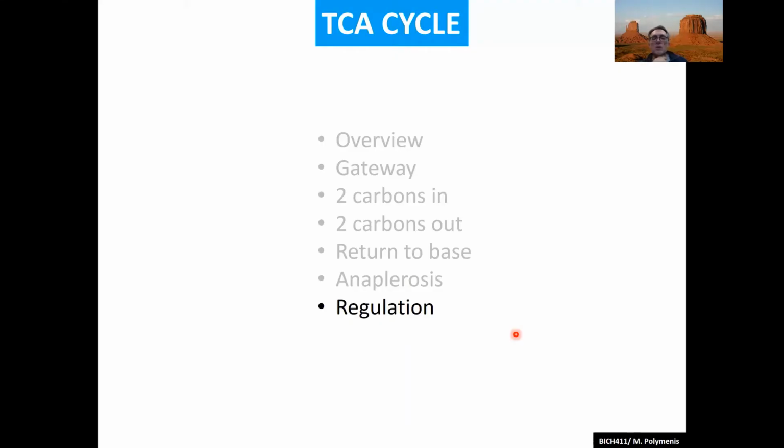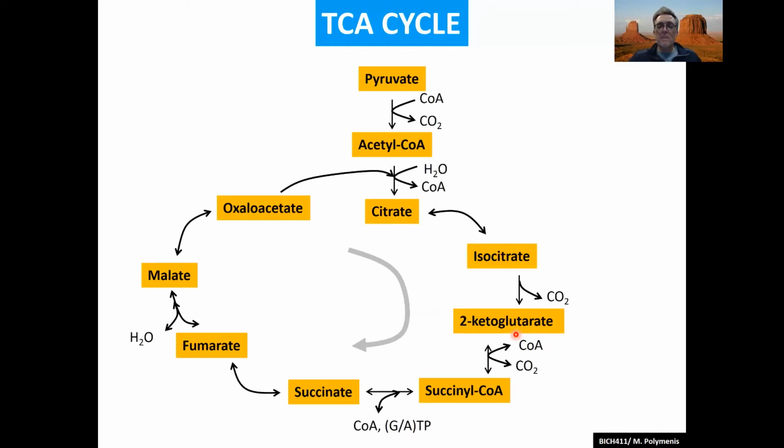Hi there. We're going to close our discussion with the TCA cycle with a few slides on the regulation of the whole pathway. So this is the pathway again. And there are many forms of regulation. One, the common one, is product inhibition. So what are the key products?